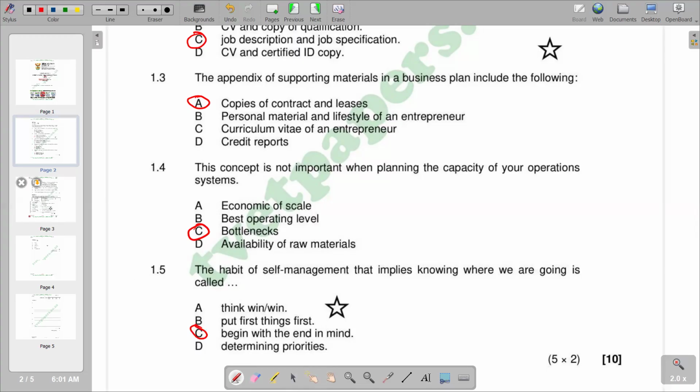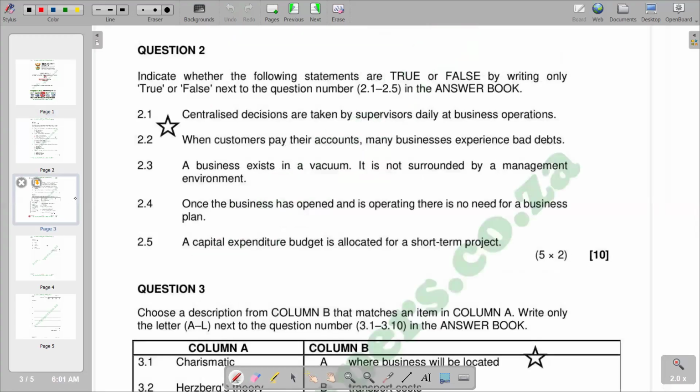So moving on to the next part, which is going to be on true or false. So 2.1, centralized decisions are taken by supervisors daily in business operations. So we need to identify if it's true or false. But centralized decisions, basically, this is when most decisions are taken by senior managers. So when decisions are taken by senior managers or the management, we are talking about centralized decisions. So it's not done by supervisors, which makes the statement false.